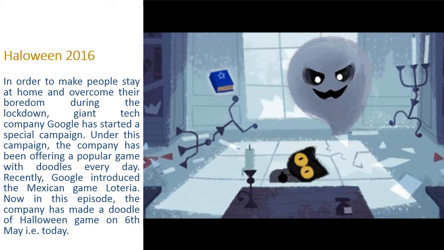Now, in order to make people stay at home and overcome their boredom during this lockdown situation, giant tech company Google has started a special campaign. Under this campaign, the company has been offering a popular game with doodles every day. Recently, Google introduced the Mexican game Loteria. Now in this episode, the company has made a doodle of the Halloween game on 6th May, that is today.